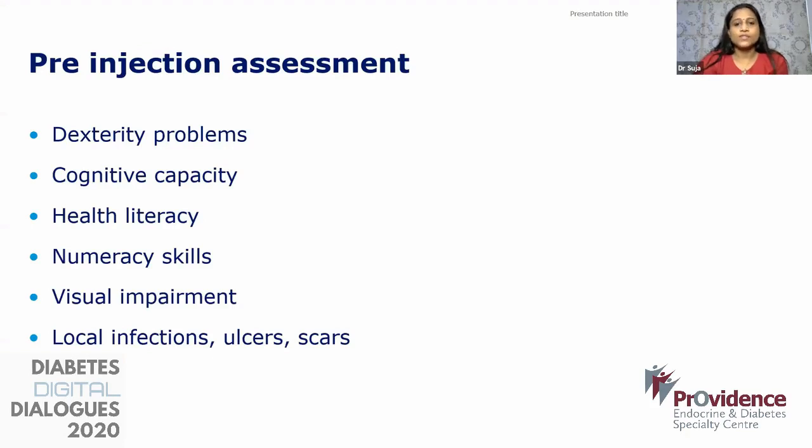Some numeracy skills should be there, at least regarding the dosage. And always assess whether they need a second person's assistance to get the injection done because of visual impairment, retinopathy or other factors.